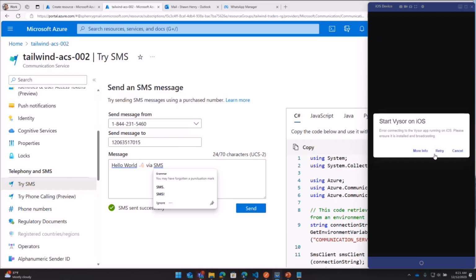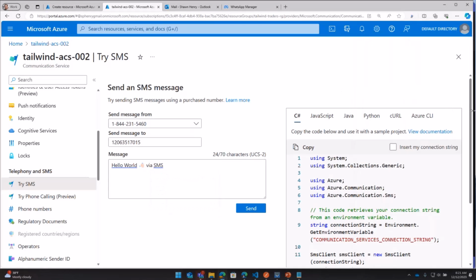Let's see. Oh no. Give me a second here, and I will get my screen sharing restarted. Of course, aggressive battery saver on the phone decided to stop my screen sharing. We will get back up and running. Here we go. All right.